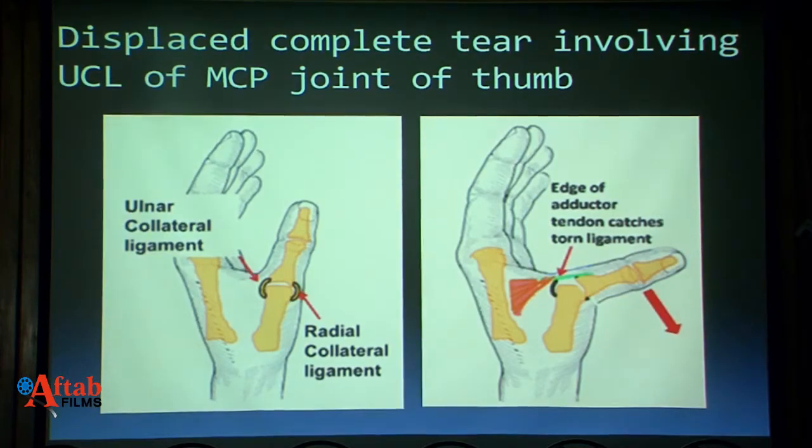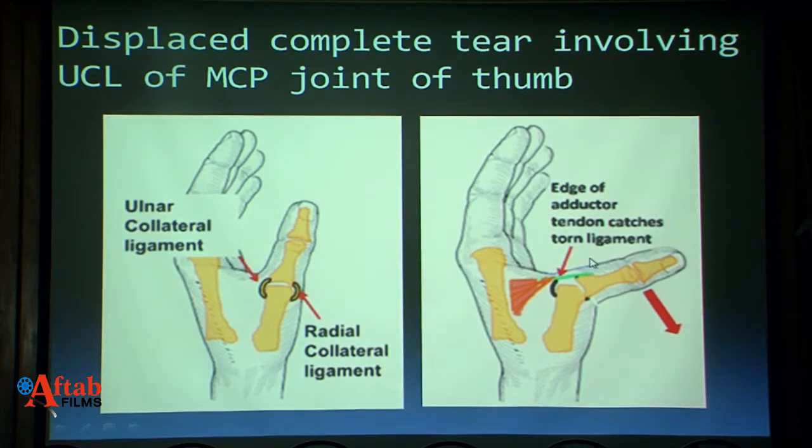What is a Stener lesion? There is a displaced complete tear involving the ulnar collateral ligament of the metacarpophalangeal joint of the thumb. Sounds very, very confusing and very difficult to learn. This is the radial collateral ligament, ulnar collateral ligament, and there is a tear of this ulnar collateral ligament, and there is the adductor aponeurosis which interferes in union of this ligament, and that is the reason this has to be surgically treated.